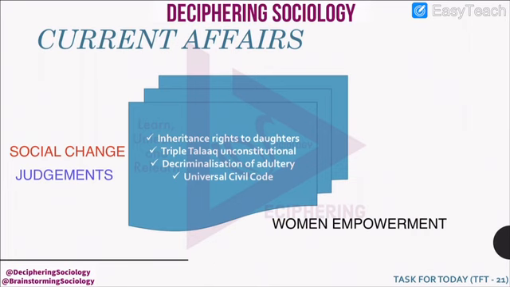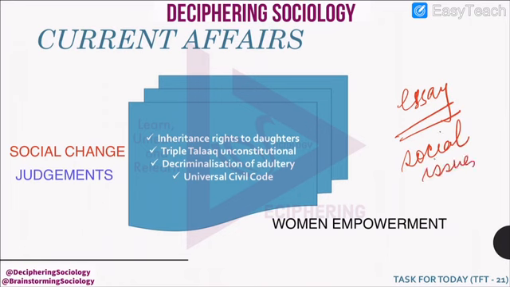Now, how do we relate these concepts to current affairs? You must understand that kinship, family and marriage is very important, not only for sociology but also for your essay paper in the social issues portion.